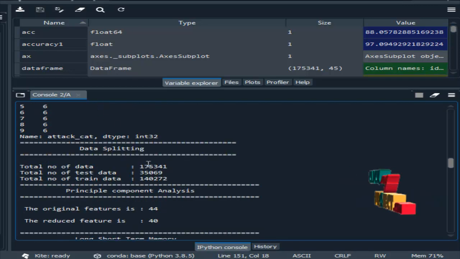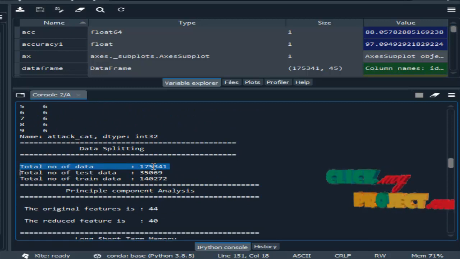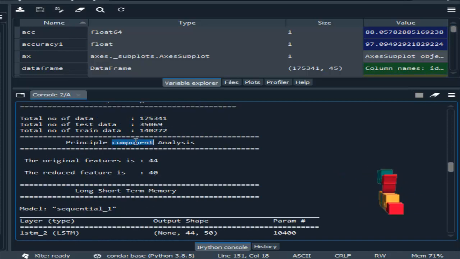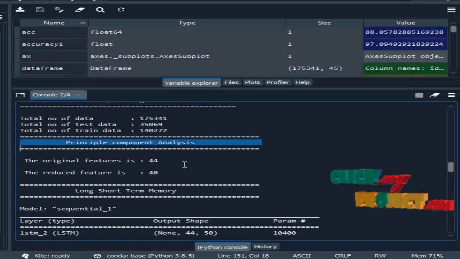Then data splitting. This is the total number of data present in our data set. After splitting the data set into test and train, this is the total number of data present in the testing portion, and this is the total number present in the training portion. Then we implement the feature extraction module. Here we implemented PCA.